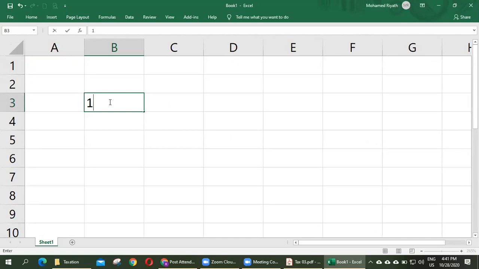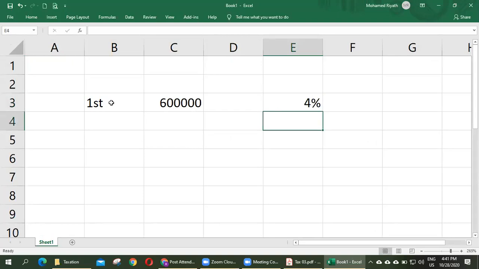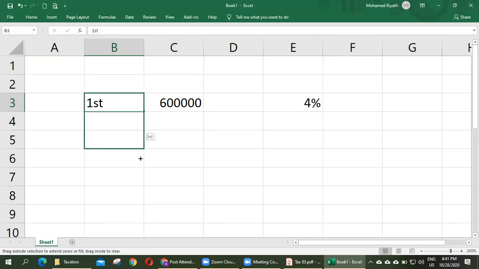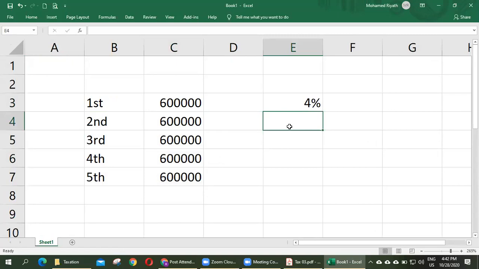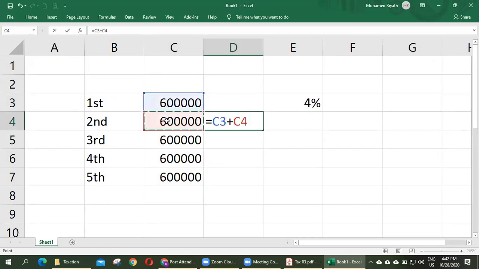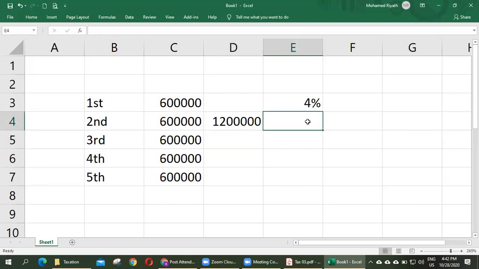First 600,000, the tax rate is 4%. Second 600,000, 8%.